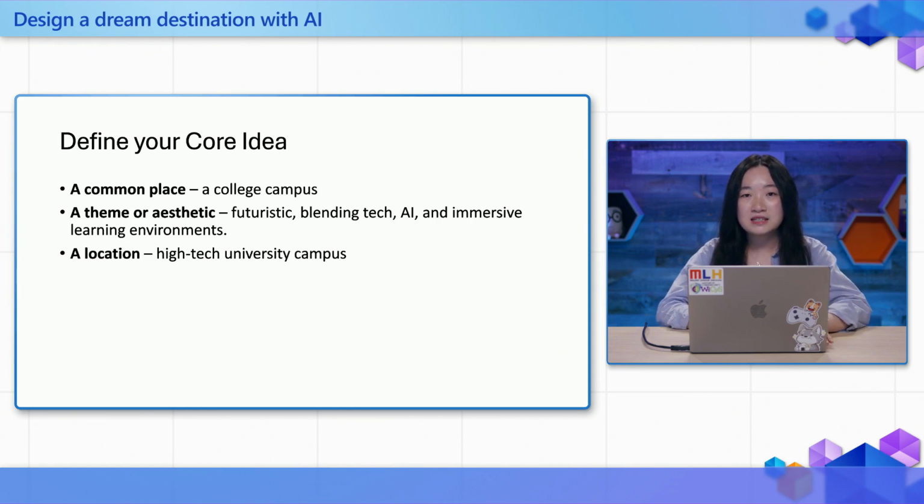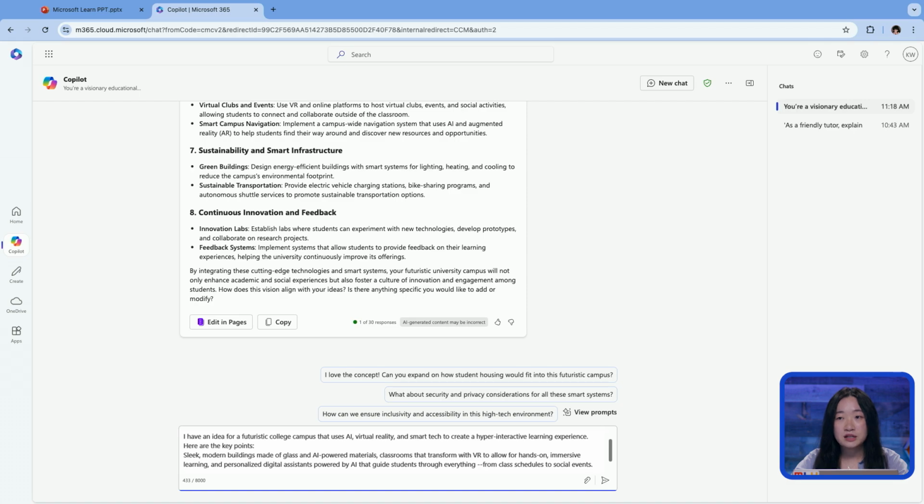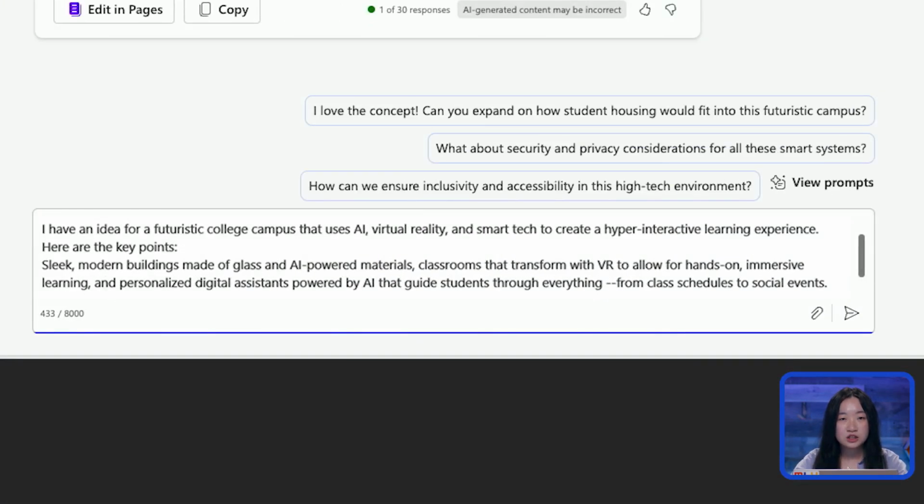So now that we've got the basics, let's introduce our idea to Copilot by summarizing the core concepts with key bullet points. So here's the prompt that I would want to put in. I have an idea for a futuristic college campus that uses AI, VR, and smart tech to create a hyper-interactive learning experience. Here are the key points. First, I'd like sleek, modern buildings made of glass and AI-powered materials. Second, I want classrooms that transform with VR to allow for hands-on immersive learning, as well as personalized digital assistants powered by AI that guide students through everything from class schedules to social events.